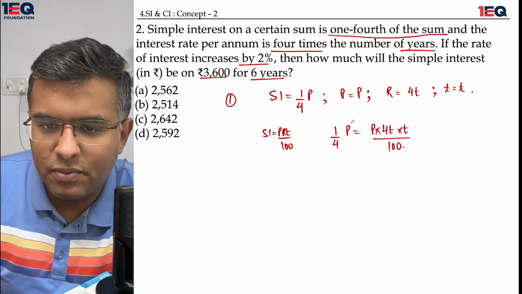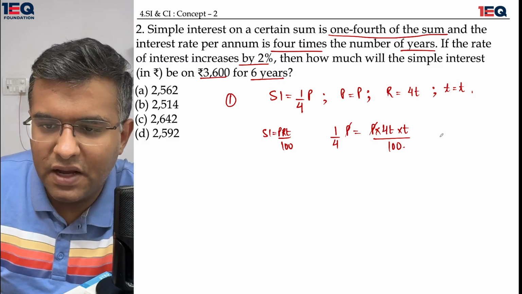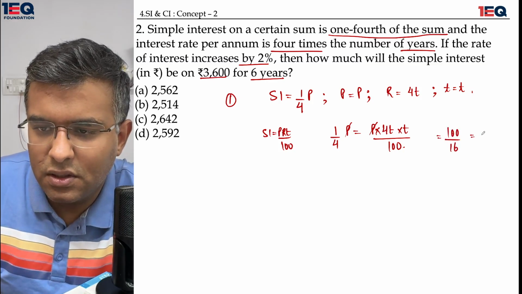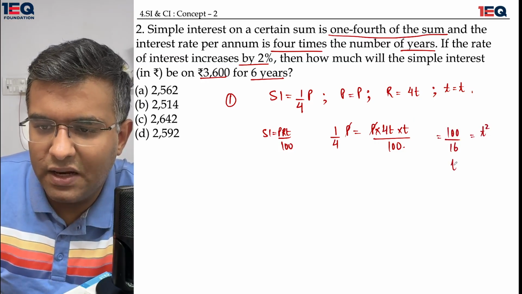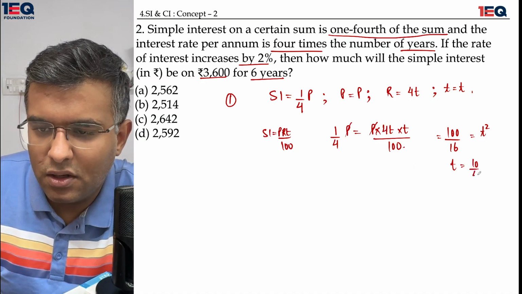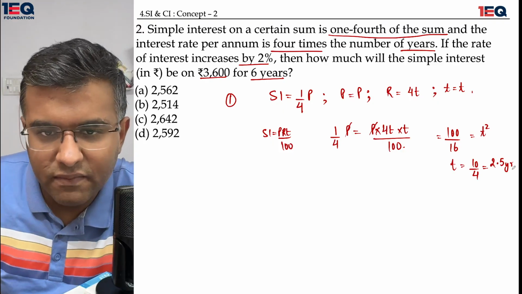The principal gets cancelled with the principal. We have time square over here, and we have 16. So what we get here is 100 over 16 is equal to time square. The value of time from this equation comes out to be 10 by 4, or 2.5 years. I have the time with me.